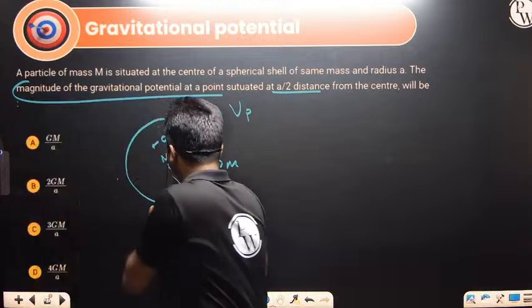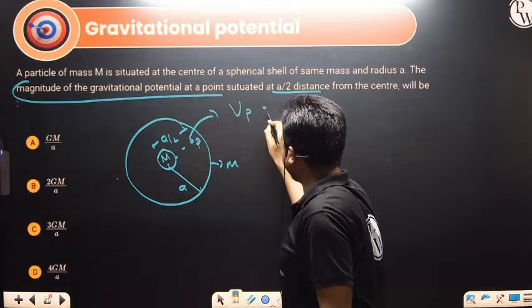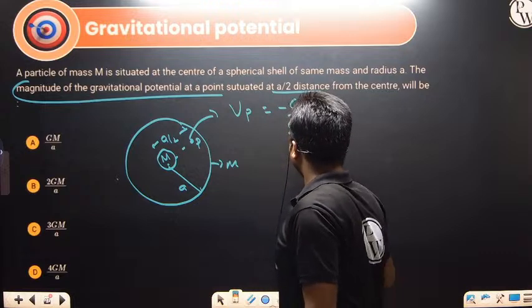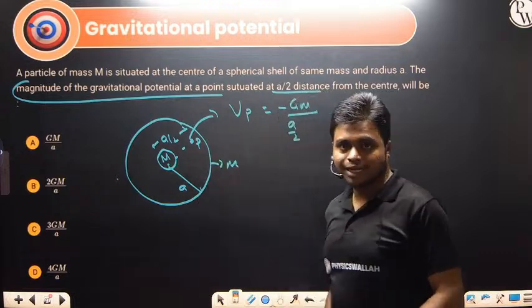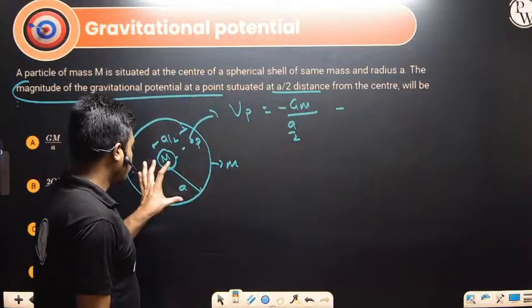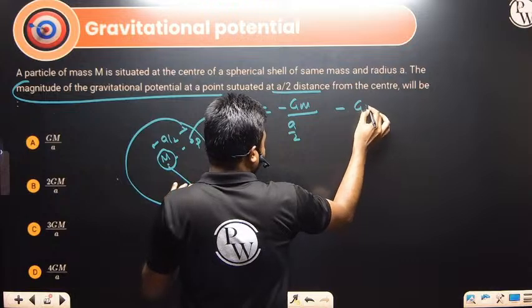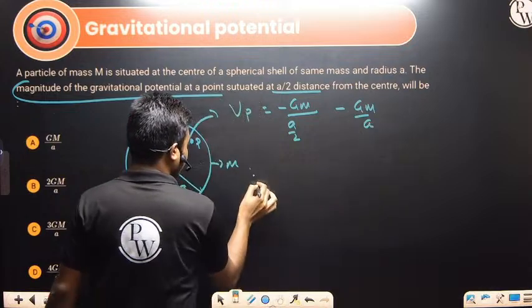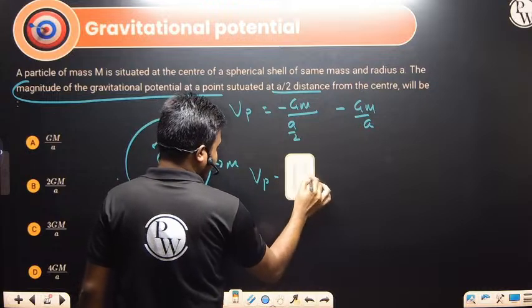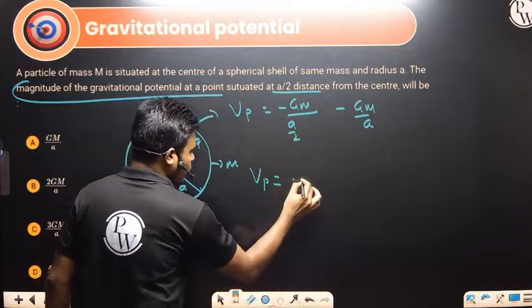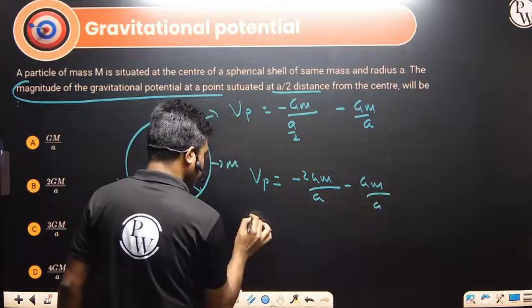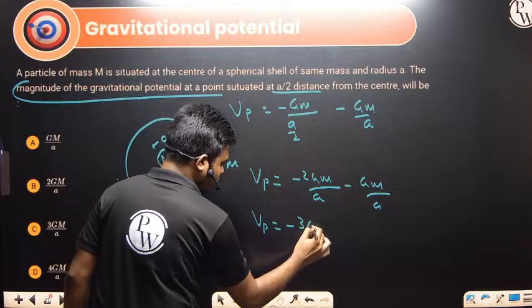So because of this point mass, I can directly write minus Gm divided by distance a by 2. But because of the spherical shell, inside, what is the formula? Minus GM by r, where r is the radius of the spherical shell. So this is minus GM divided by a. So the gravitational potential at point P is given by minus 2Gm divided by a minus Gm divided by a. Answer is minus 3Gm divided by a.